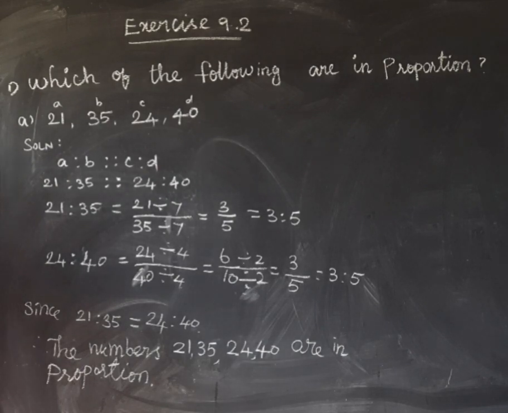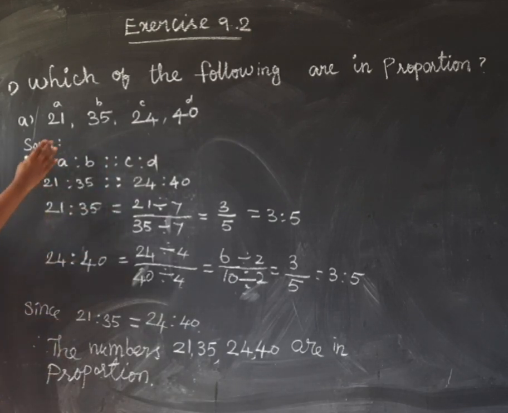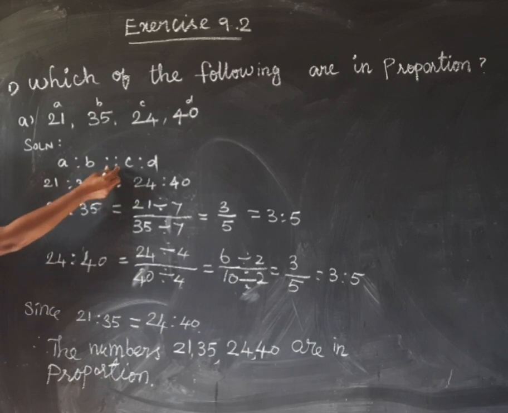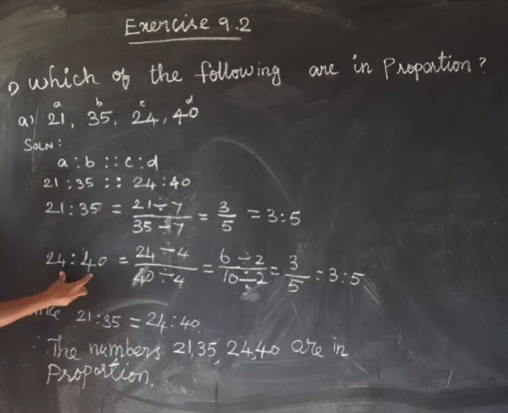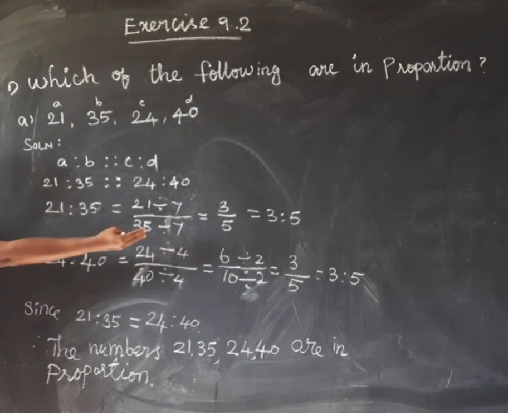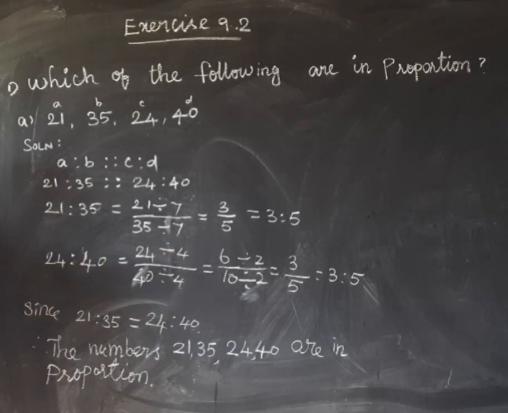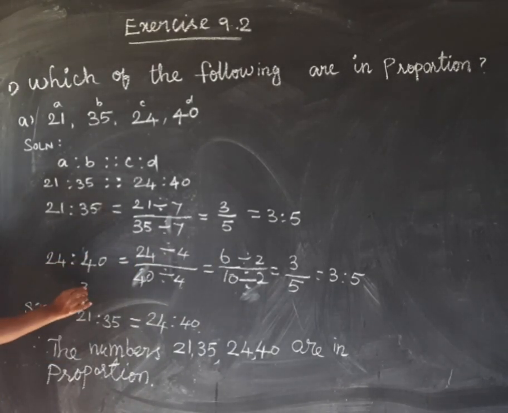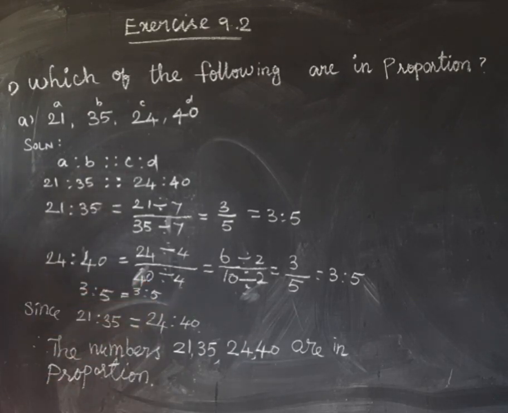Okay, so first Roman, which of the following are in proportion? So 21, 35, 24, 40. In the numbers of the proportion, A is to B as C is to D. So 21 is to 35, 24 is to 40. Simplest form find பண்ணனும். So simplest form cancel பண்ணா 3 is to 5. In the second ratio, 3 is to 5, the simplest form. So ரெண்டுமே equal. So 3 is to 5 equal to 3 is to 5.